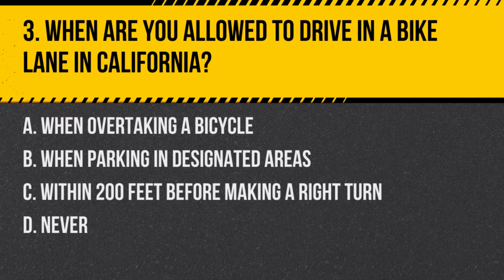Question 3. When are you allowed to drive in a bike lane in California? A. When overtaking a bicycle. B. When parking in designated areas. C. Within 200 feet before making a right turn. D. Never. Answer. C. Within 200 feet before making a right turn. Drivers in California are allowed to enter a bike lane no more than 200 feet before making a right turn.